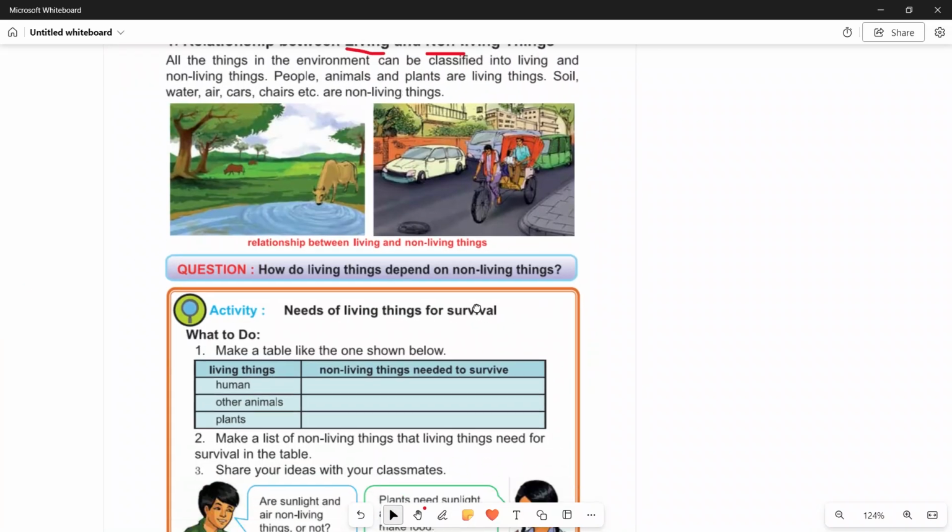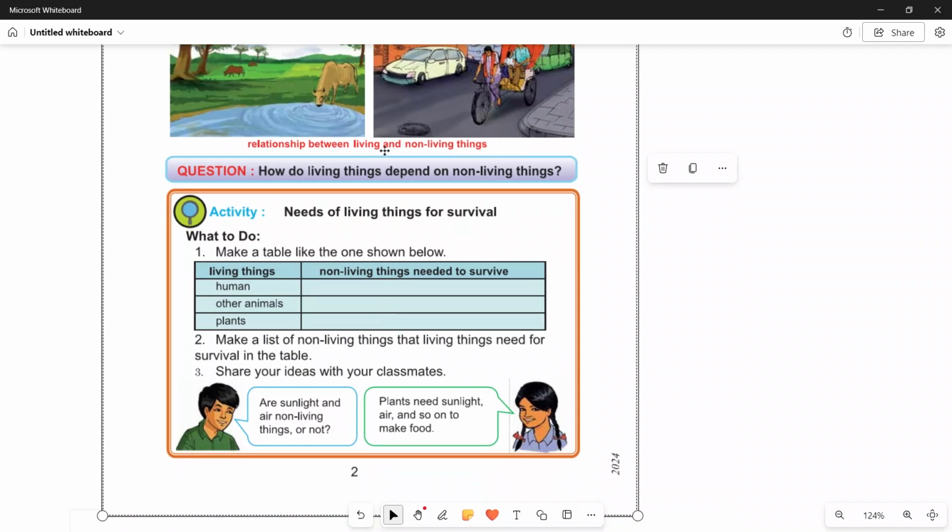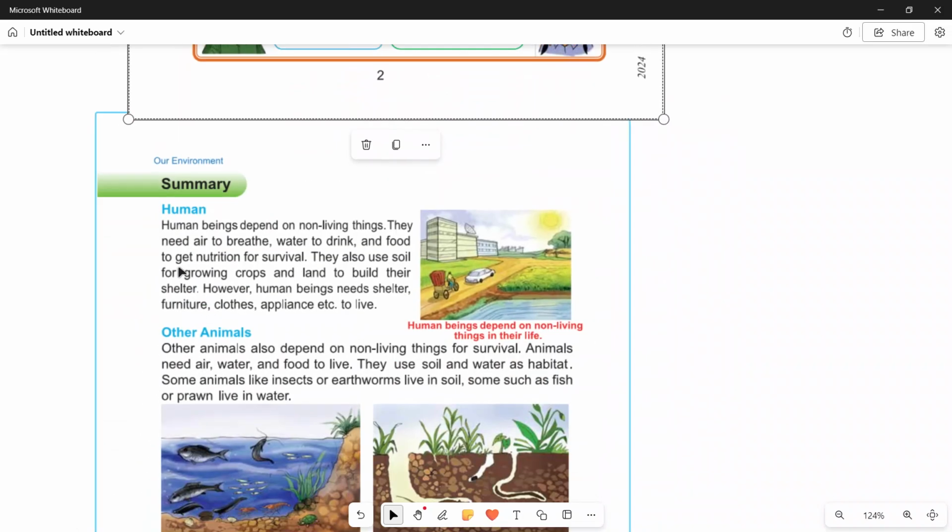Now we describe the relationship between living and non-living things. Summary. Human means man. Human beings depend on non-living things. The main idea of this line is that humans, all men, are dependent on non-living things.